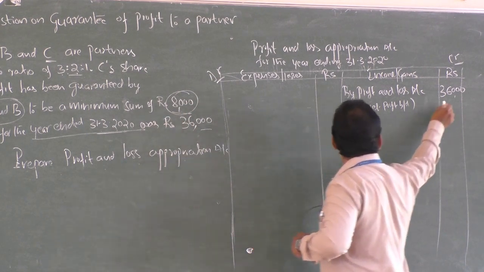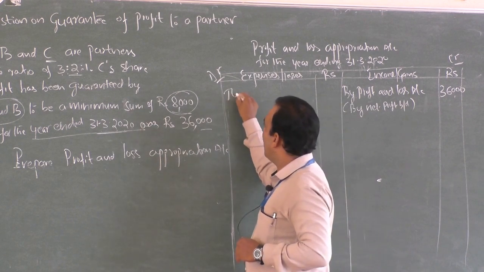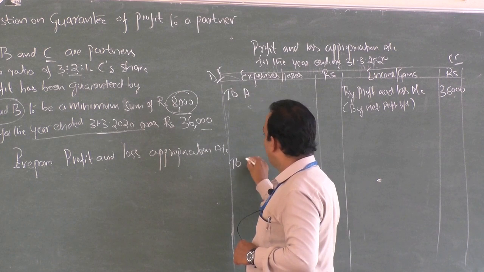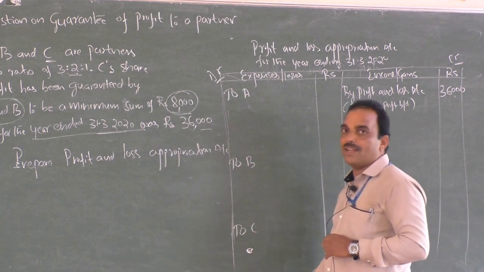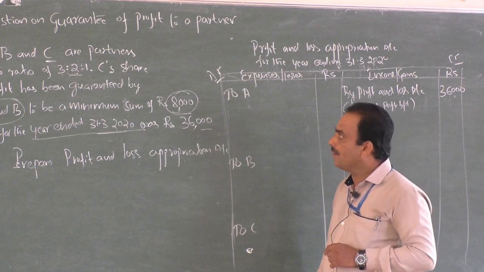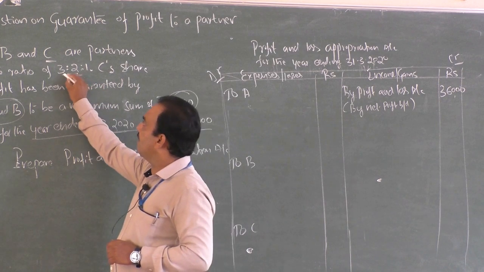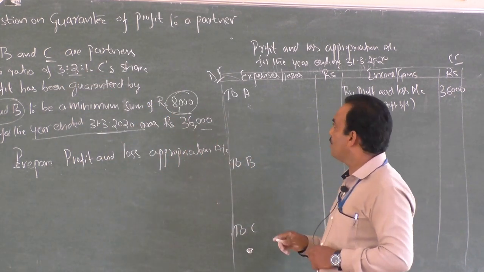Yes, anyhow 36,000 is net profit as well as divisible profit. We have to divide it to A, to B and further to C. So we have to distribute the profit as per their deed, that is 3:1. We have to distribute in the 3:1 ratio.